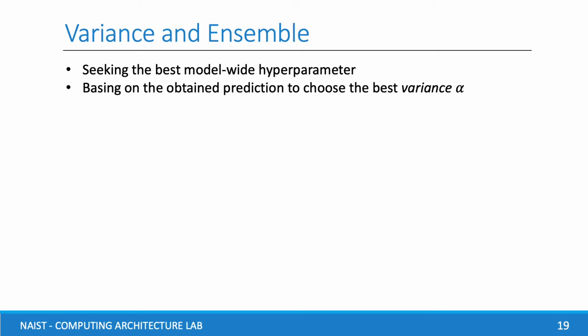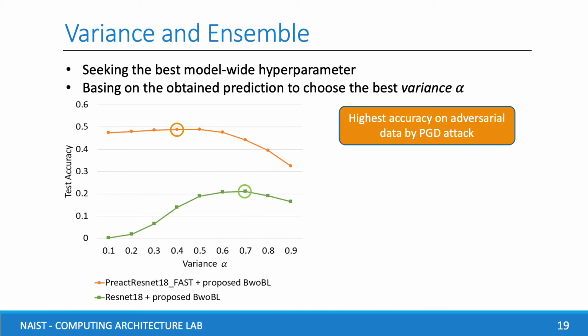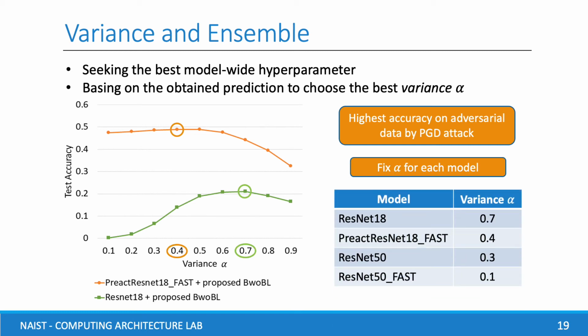The first result is seeking the best model-wide hyperparameter. We carry out the experiment with different values of variance, for example from 0.1 to 0.9, and based on the highest accuracies on adversarial data by PGD Attack to fit alpha for each model. Following the table, we fit alpha 0.7 for ResNet 18, 0.4 for PreAct ResNet 18 fast, 0.3 for ResNet 50, and 0.1 for ResNet 50 fast.